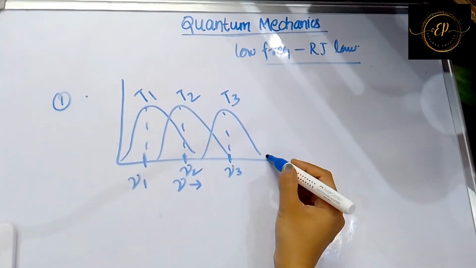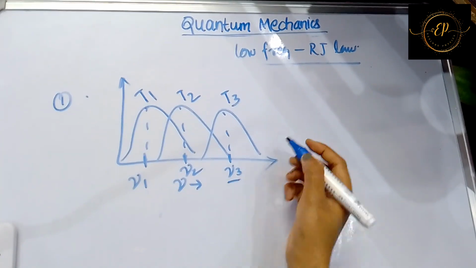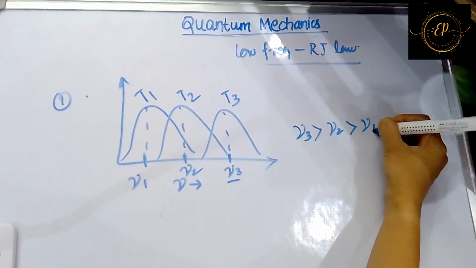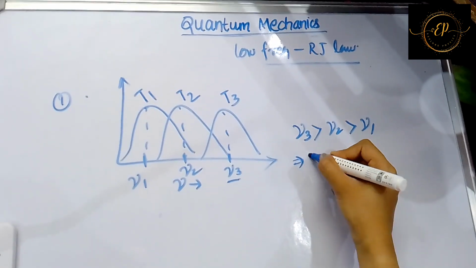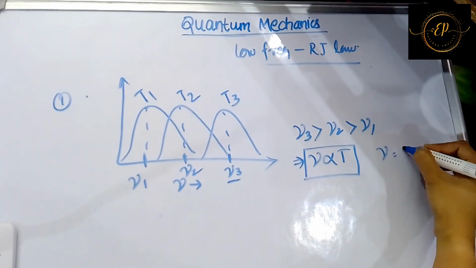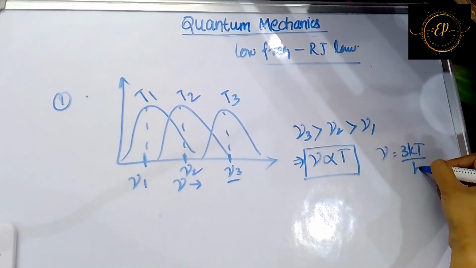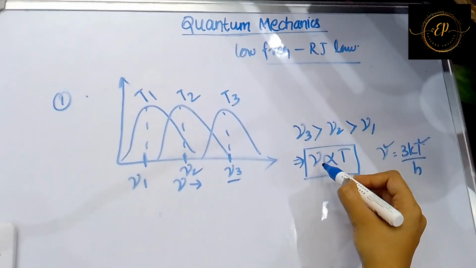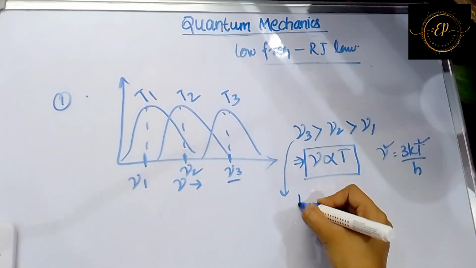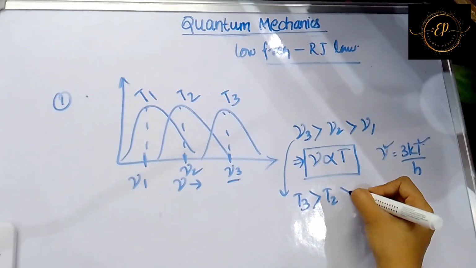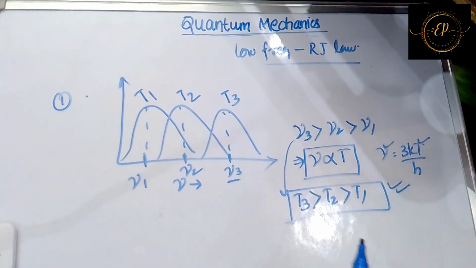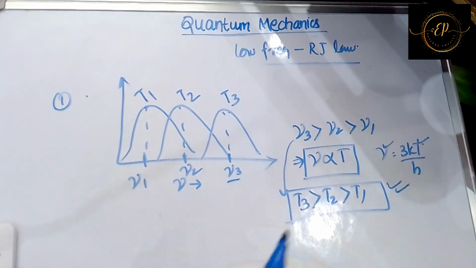From the graph it is evident that nu 3 is greater than nu 2 is greater than nu 1, but we also know nu is directly proportional to temperature. Just now we saw nu was equal to 3 kT by h, so nu is proportional to T. So the corresponding temperature of nu 3 is T3. So T3 is greater than T2 is greater than T1. So this is the numerical problem with respect to this expression.